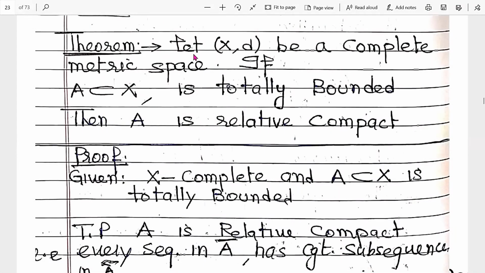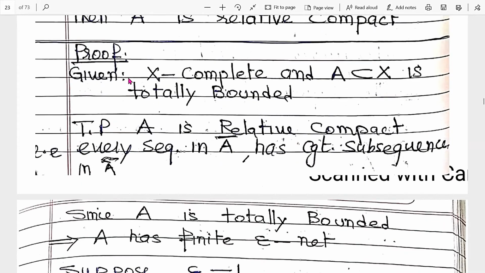Now the next theorem is: let (X, d) be a complete metric space. If A is totally bounded, then A is relatively compact. In the previous lecture, we proved that every relatively compact set is totally bounded, but the converse is not true. The converse is true only in a complete metric space. Here, the given is that X is a complete metric space and A is totally bounded. Our purpose is to show that A is relatively compact.